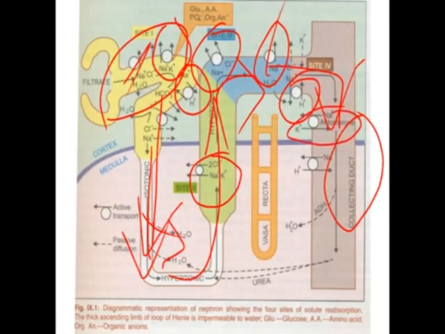This is very important: the sodium potassium antiporter. This sodium potassium antiporter is driven, or activated, by a hormone called aldosterone. When aldosterone is present, one ion of sodium undergoes reabsorption into the blood circulation, and one ion of potassium enters into the urine from the blood. So this process is driven by the hormone aldosterone.